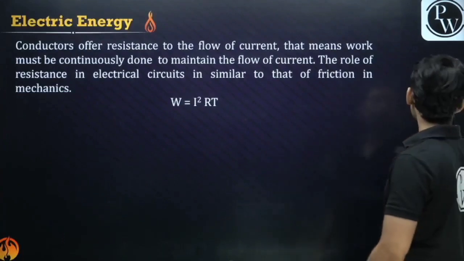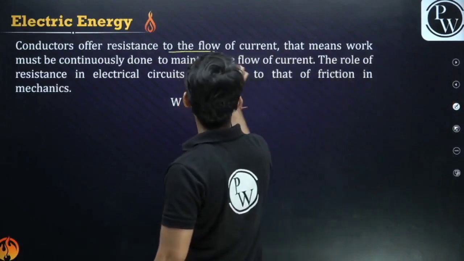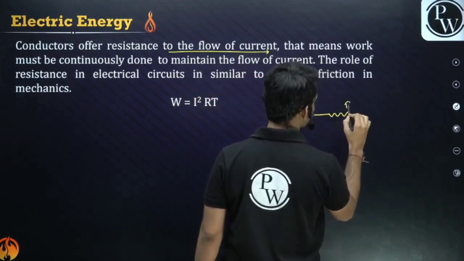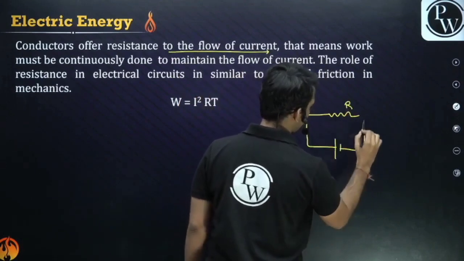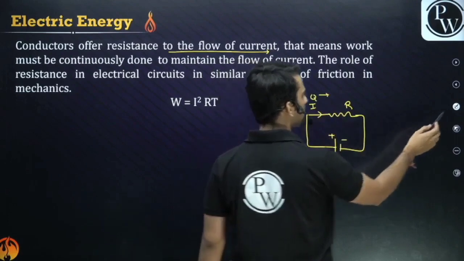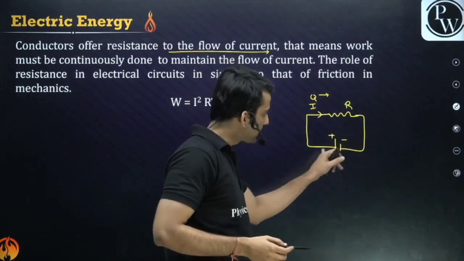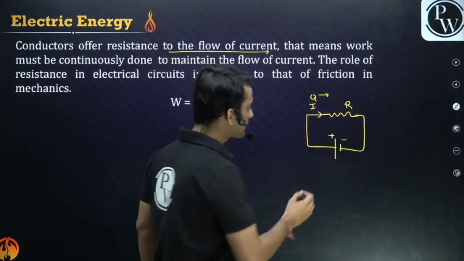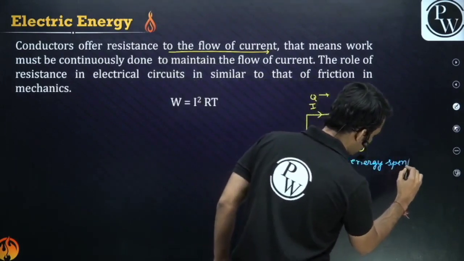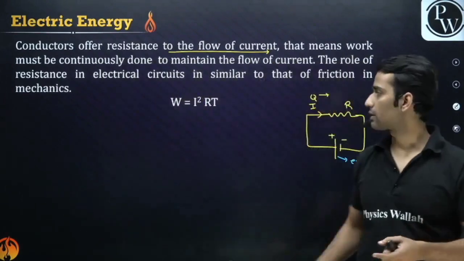Now what is electrical energy, guys? See, I have told you conductors offer some resistance to the flow of current, right? For example, if there is a resistance in a circuit and the battery is applied, the current or some charge will flow. Guys, don't you think so? The battery has to spend some energy in doing this work. It has to do the work to make this charge flow. So that means the energy is spent by the battery. Here energy is spent by the battery. So that energy is electrical energy.